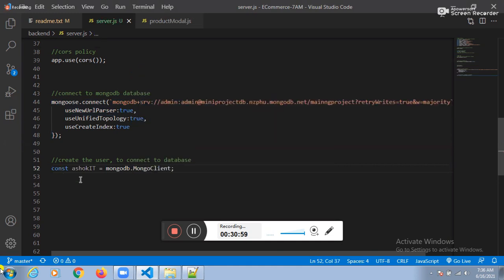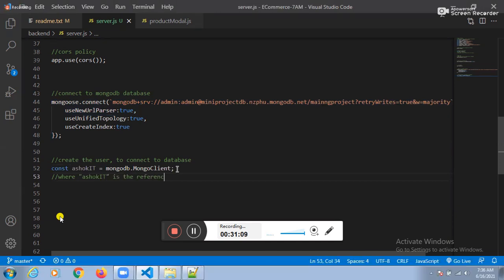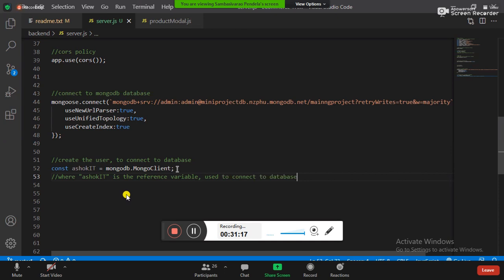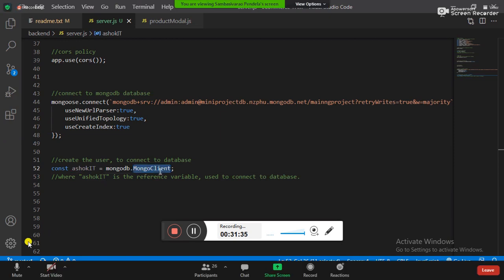And who is the reference variable here? Ashok IT. Where Ashok IT is the reference variable used to connect to the database. Guys, how to create the reference variable? With the help of what? const Ashok IT equal to MongoDB dot MongoClient. Fine, let me go for this code. We need to see the code here.